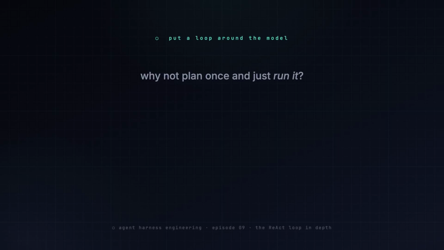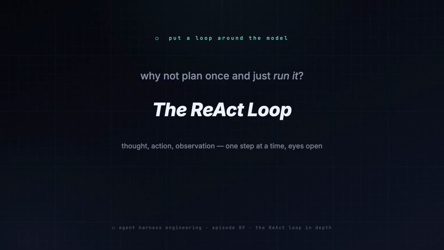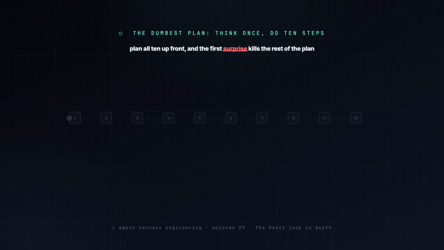Last episode we mapped the model's budget: the context window, prefill, decode, caching. Now we put a loop around that model on purpose. But why a loop at all? Why not just have the model write the perfect plan and execute it? Because the world talks back.